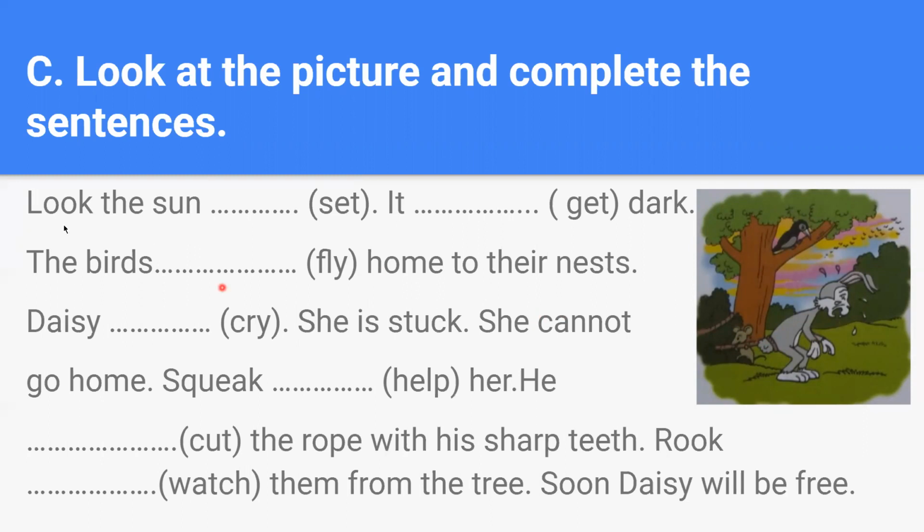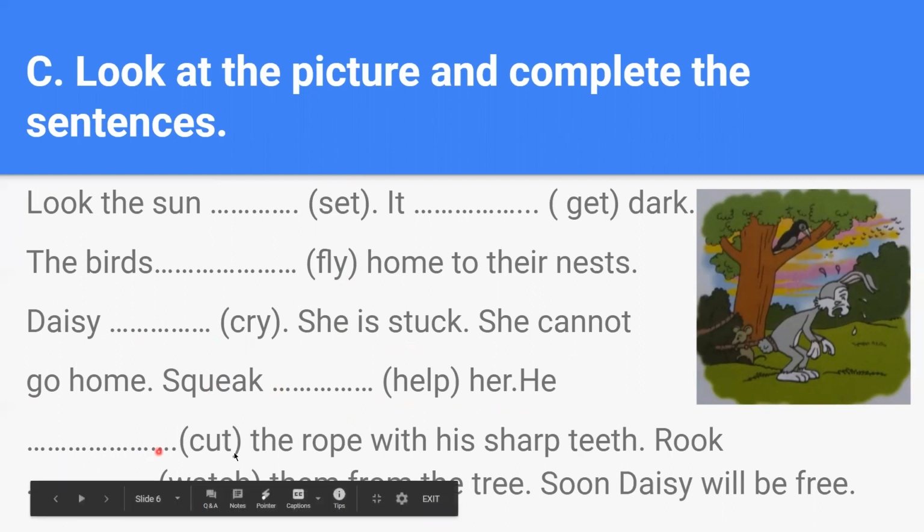So we'll see here. Look, the sun (set), it (get) dark. The birds (fly) home to their nests. Daisy (cry). She is stuck. She cannot go home. Squeak (help) her.